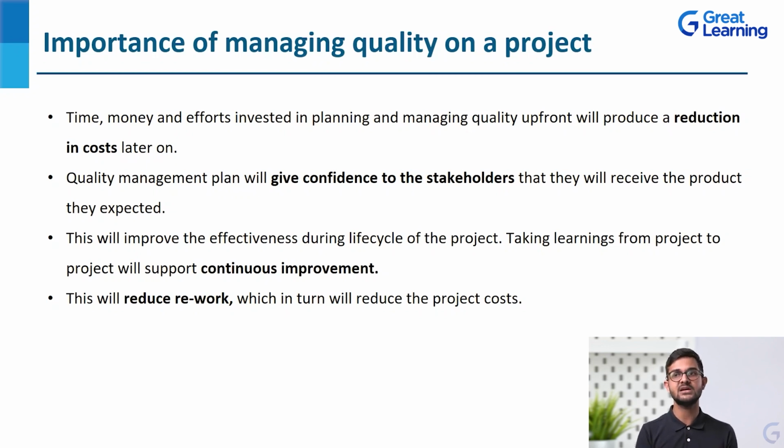If one project is done, you go at the end and you try to evaluate, try to assess things, that may not work out. And the major issue is time, money, and efforts will be wasted in that case. If you go evaluate the quality and you find out that it is not up to the mark, then you will have to do the entire process once again, which will be wastage of time, money, energy, and efforts. So that is one major issue.